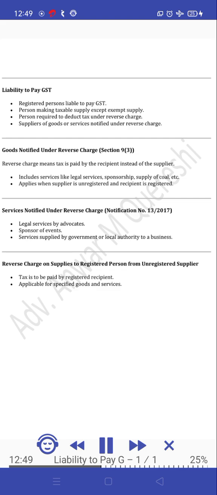Legal services by advocates. Sponsor of events. Services supplied by government or local authority to a business. Reverse charge on supplies to registered person from unregistered supplier. Taxes to be paid by registered recipient. Applicable for specified goods and services.